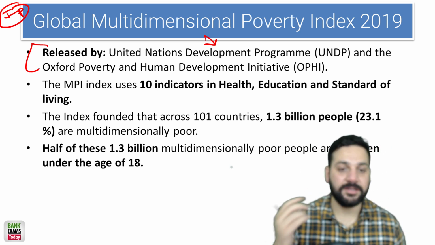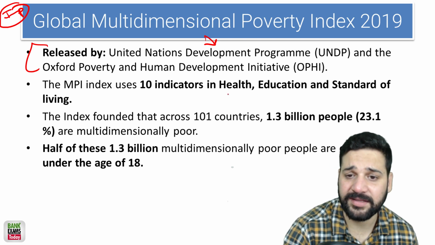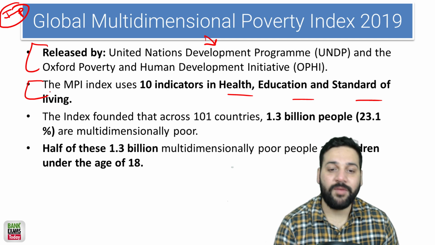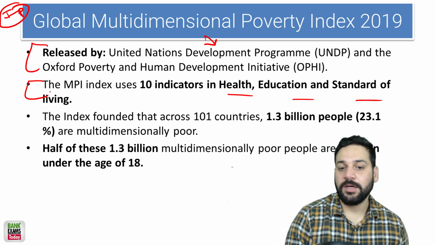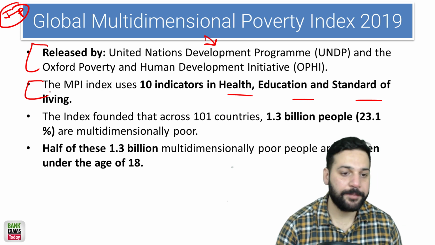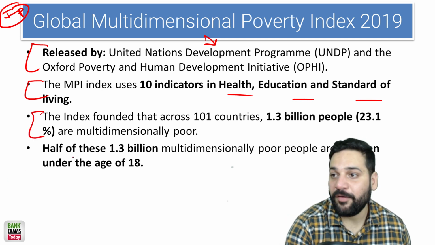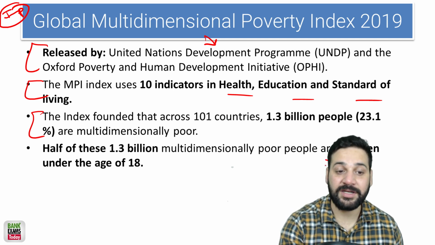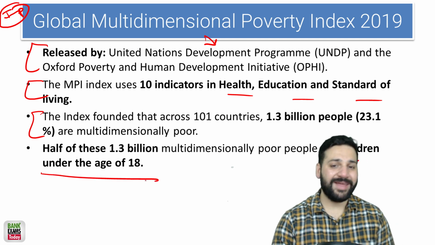Total 10 indicators divided in 3 categories. There are total 101 countries in the index, covering 1.3 billion people. Half of these 1.3 billion multidimensionally poor people are children under the age of 18.